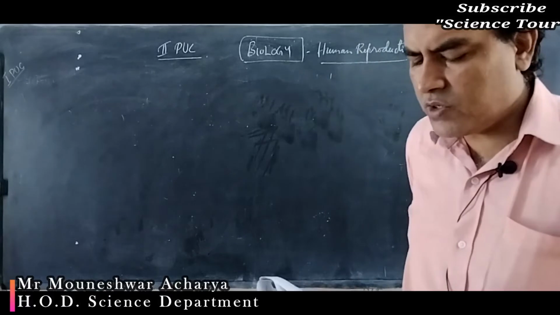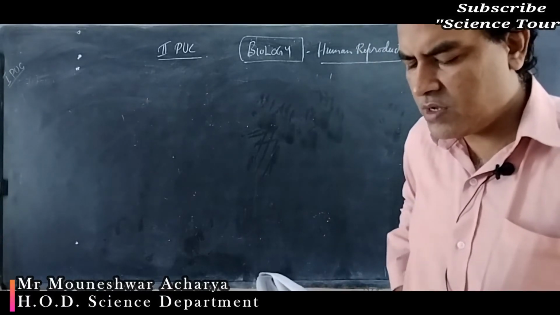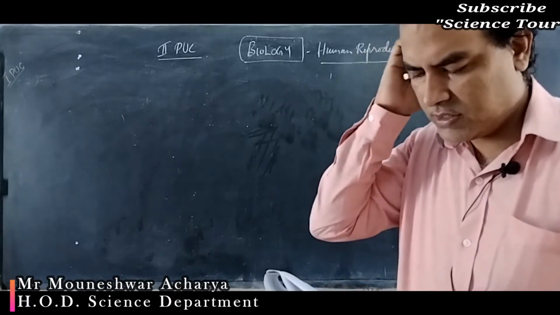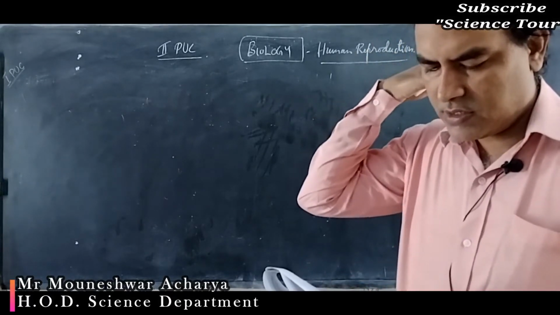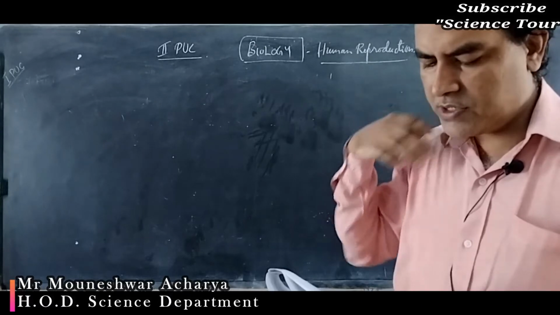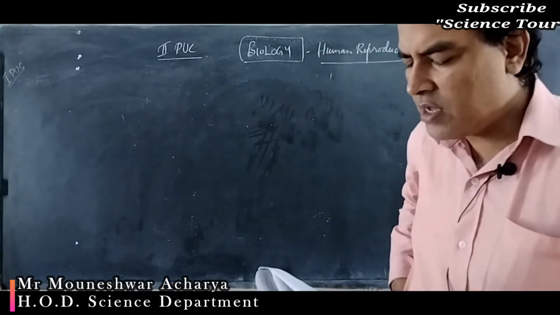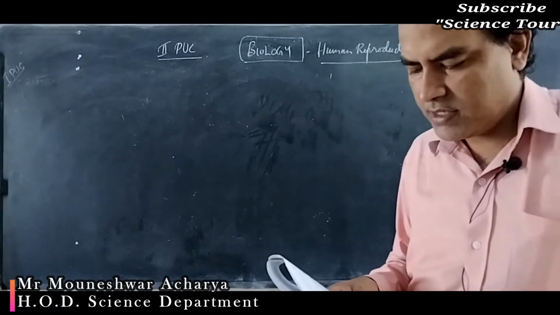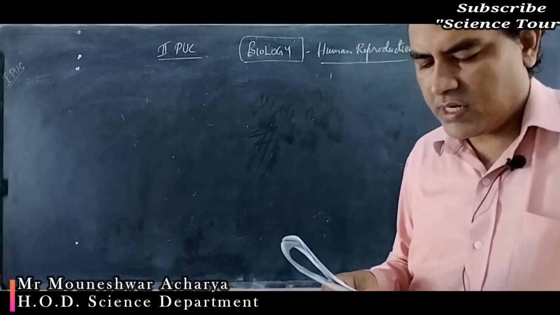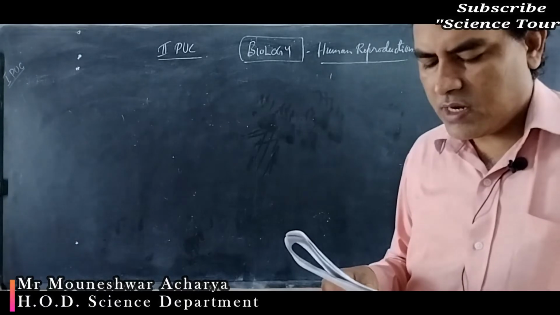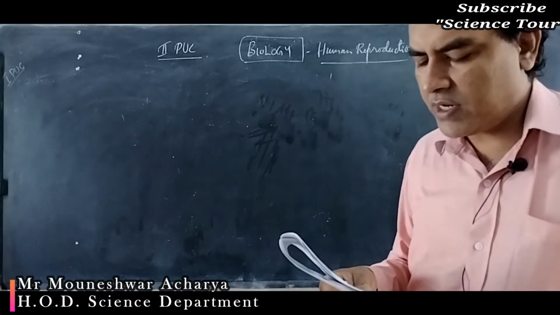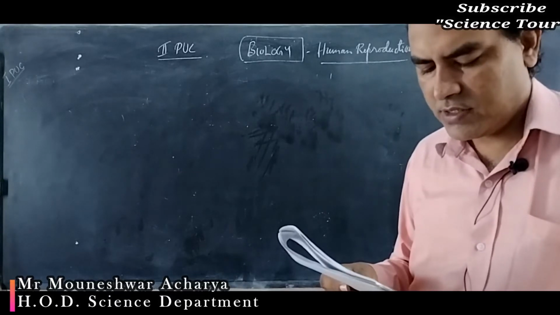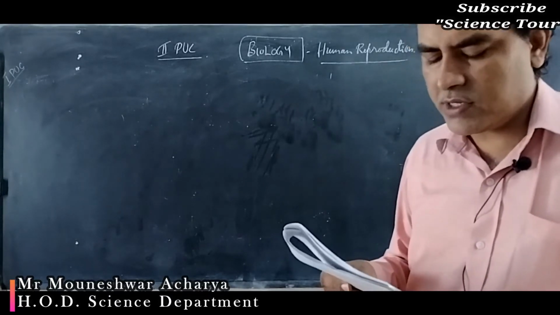Mons pubis, cushion of fatty tissue covered by skin and pubic hair and surround the vaginal orifice. Labia majora, fleshy folds of tissue which extend down from the mons pubis and surrounds the vaginal opening. That is the correct answer. So that is labia majora. Labia minora, paired folds of tissue under the labia majora, homologous to scrotum in males. That is clitoris is homologous to penis.